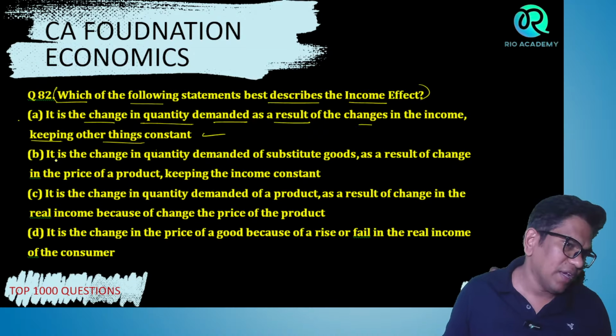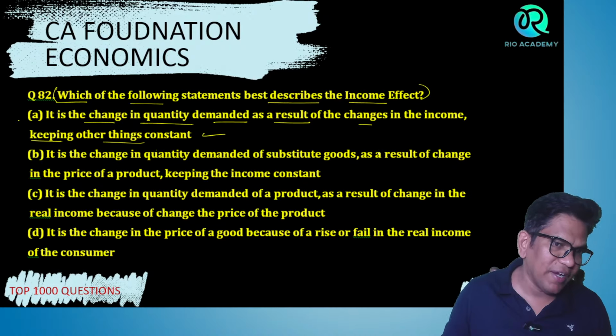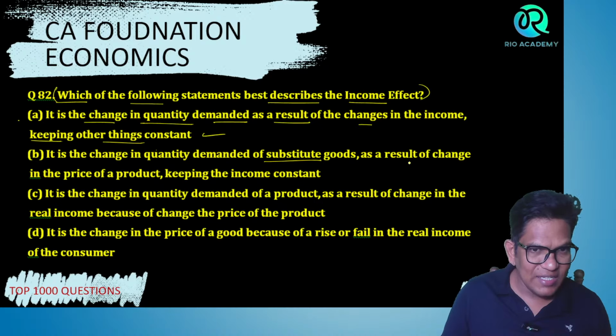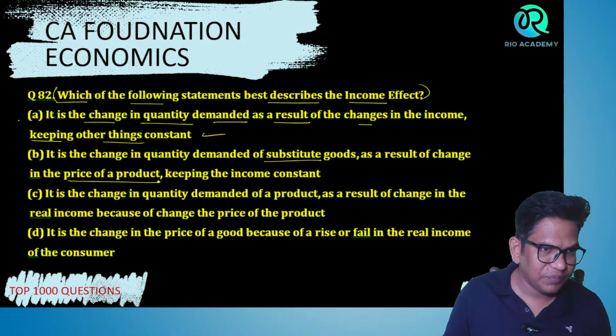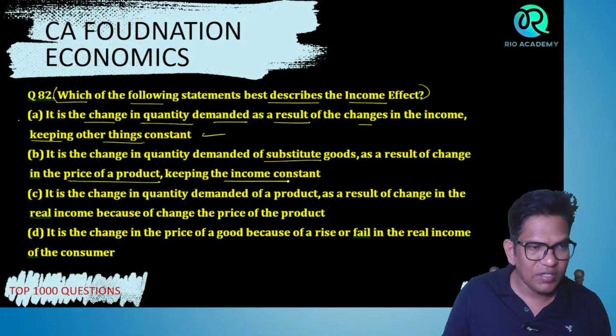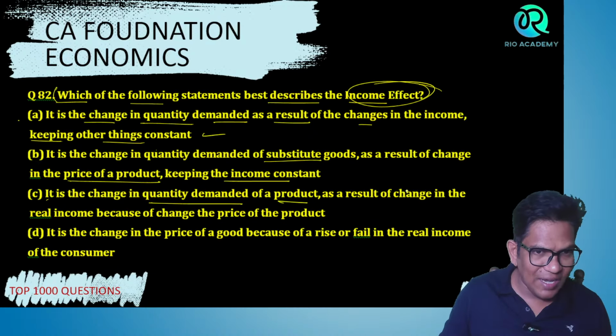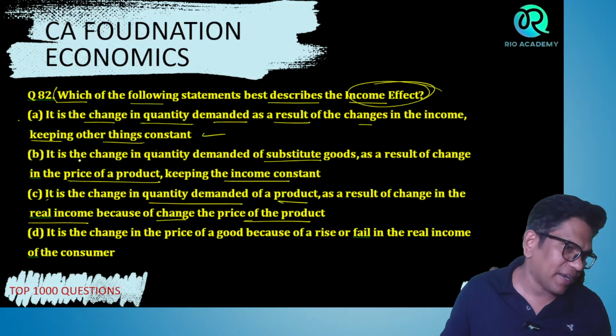Maybe it is the change in the quantity demanded of substitute goods as a result of a change in the price of the product, keeping income constant. Income is not constant here because income is affected, right? It is a change in the quantity demanded of the product as a result of a change in real income because of a change in the price of the product. The right answer is C.